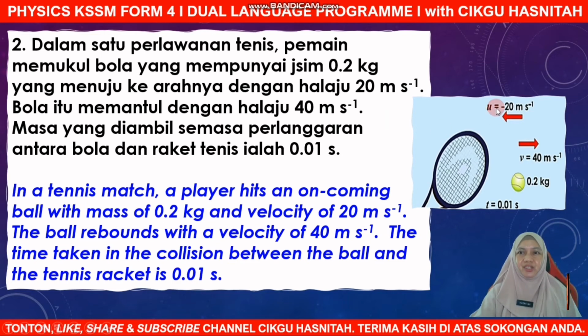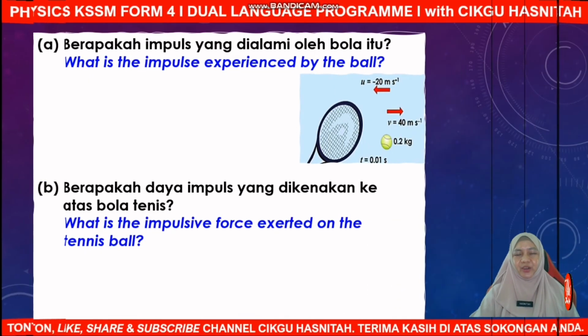That's why the initial velocity is negative 20. Remember, in this chapter, any movement to the left or downwards is considered negative direction. Any movement to the right or upwards has positive direction. And the moment it hits the racket, it bounces back with a final velocity of 40 meters per second to the right, the mass of the ball is 0.2 kg, and the time of impact is 0.01 second. So what is the question? Let's check on the next slide.